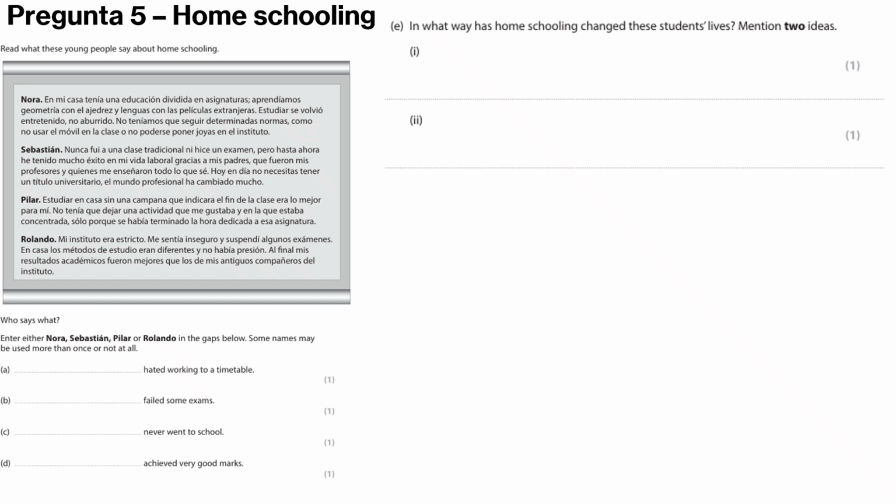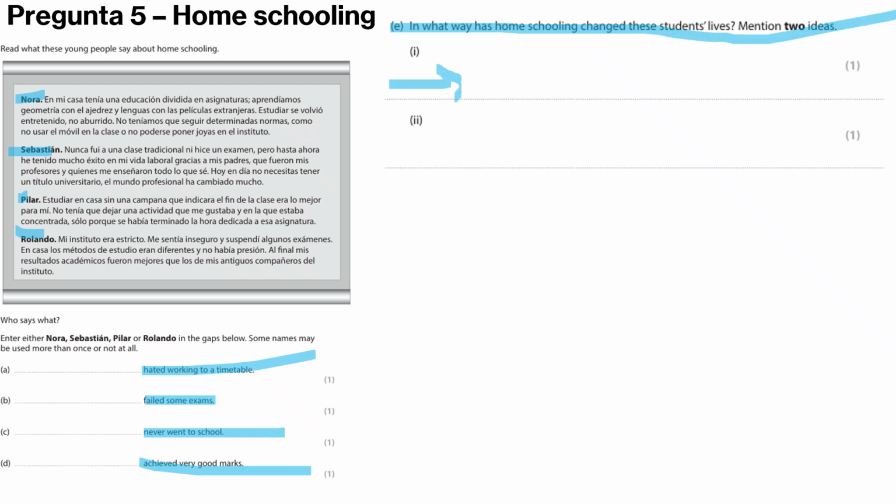So this is the first question on the paper. It will give you four names, and with them four statements. So who hated the timetable, who failed some exams, who never went to school, and who achieved very good marks. If you turn over the paper, you'll also see that question there. In what ways does homeschooling change these students' lives? If you see the answer as we go through the text, write it down, as it's more than likely correct.